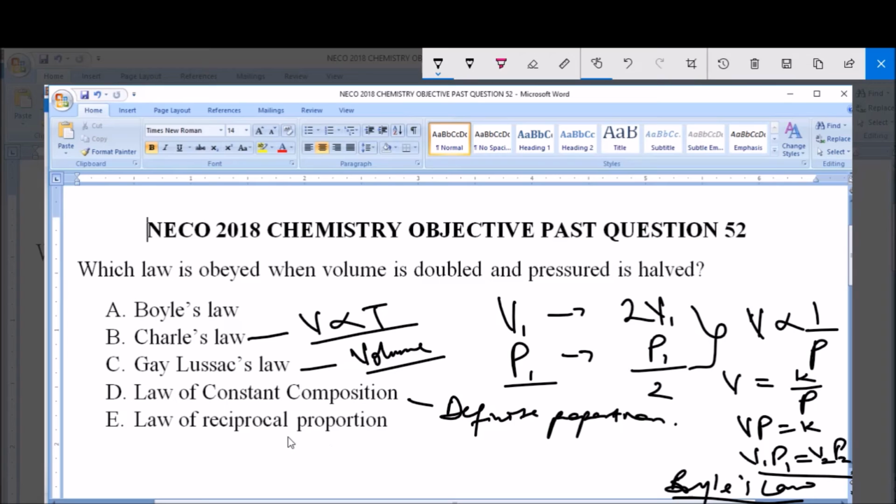Now the law of reciprocal proportion states that, let's say for instance we have several elements A, B and C, the masses of these elements which combine separately with a fixed mass of another element D are the same as the simple multiples of the masses in which A, B and C themselves combine with one another. So these are what these laws actually state. But from this expression here, that volume is doubled and pressure is halved, it is typically Boyle's law. And that is option A, Boyle's law.